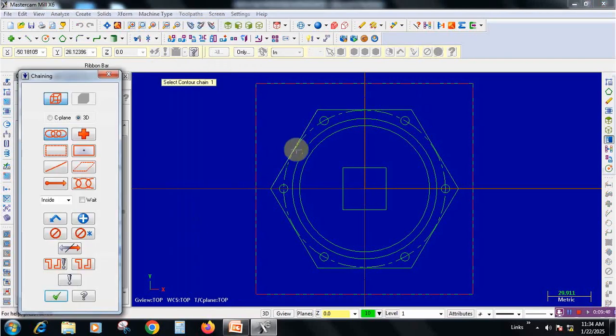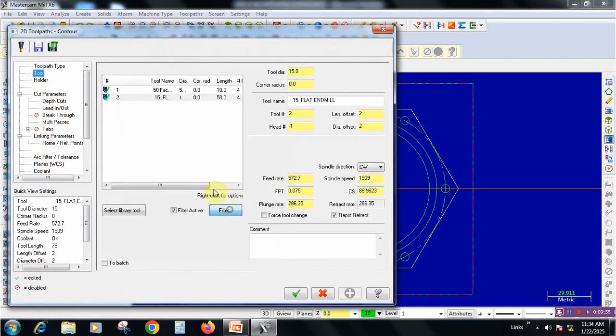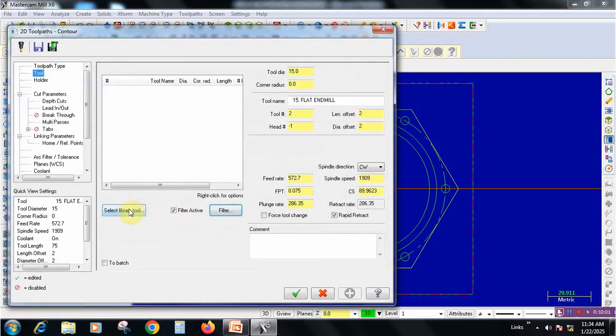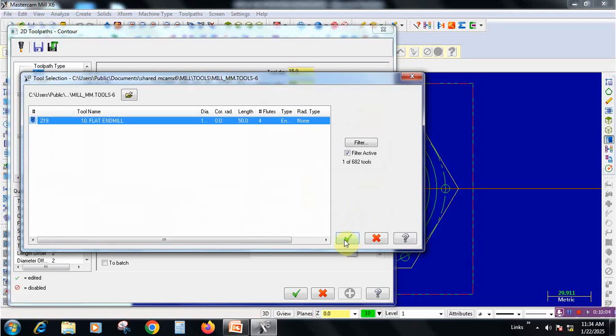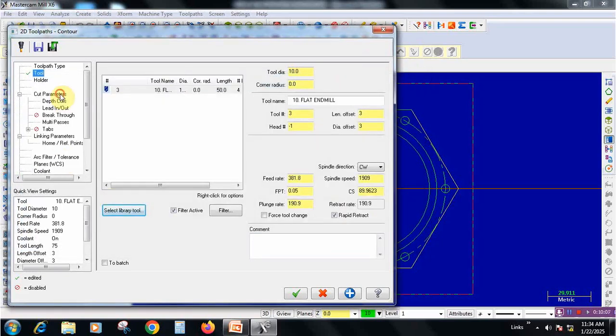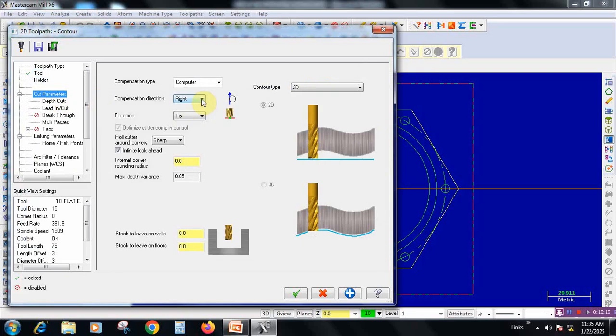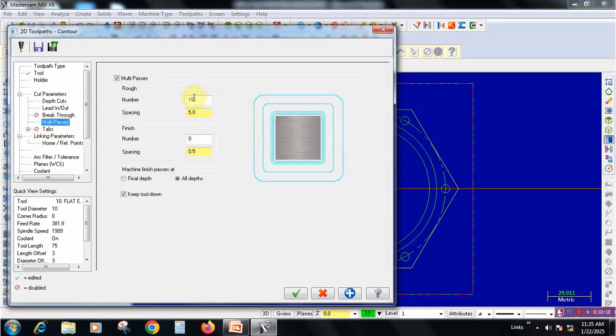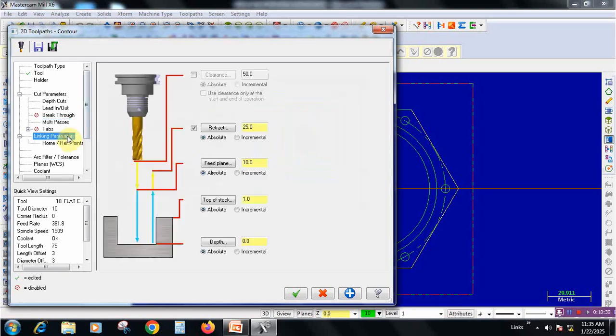So go to contour, click on the hexagon, go to tool selection. Now we can select a 10 mm cutter, that is enough. Go to library, pick the tool and give it OK, and go to cut parameters, right, there is no need to change. Go to depth of cut, this also 0.5, and go to multi passes. Now we can change it to 8. So we can reduce the passes option, and go to linking parameters.